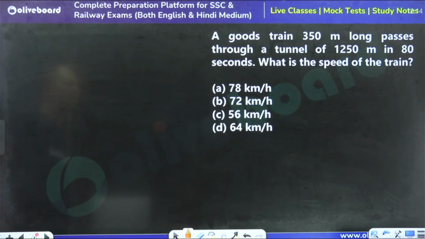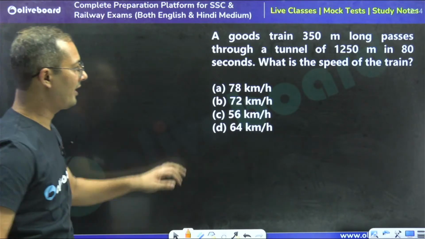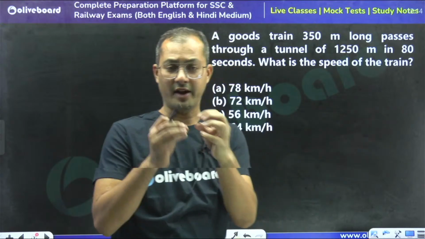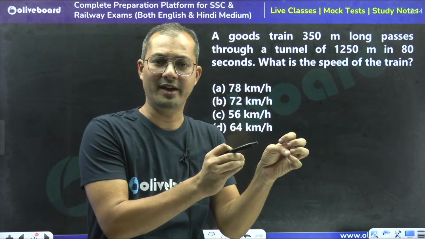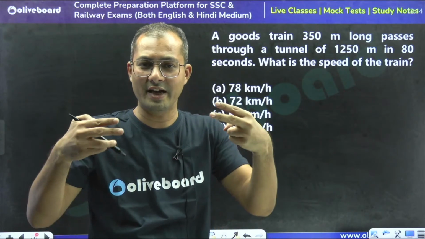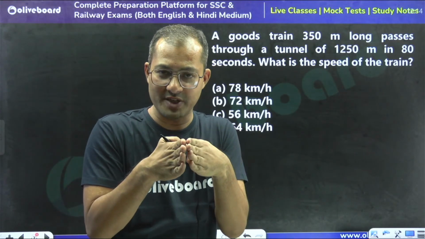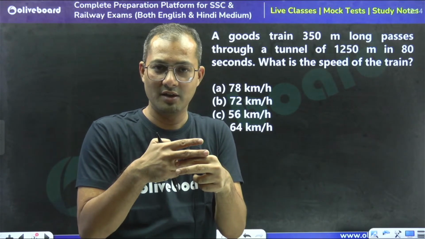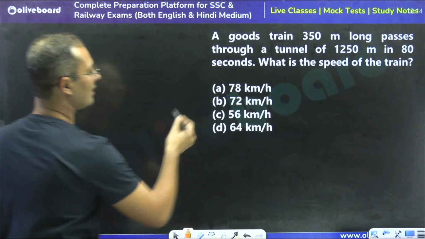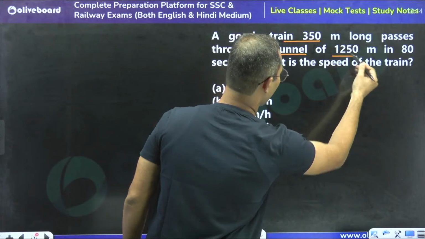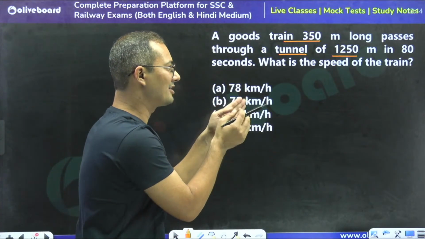Okay, now tell me what is the answer for this question. See, when a train passes through a tunnel, it is crossing an object which has some length. So in that case, the sum of all the objects involved in crossing will equal the total distance. Here the train has length and the tunnel is also having length. So we can say that distance is going to be the length of tunnel plus the length of train.